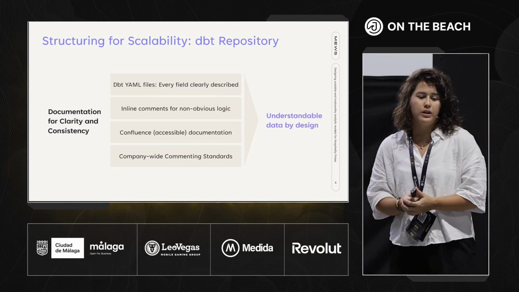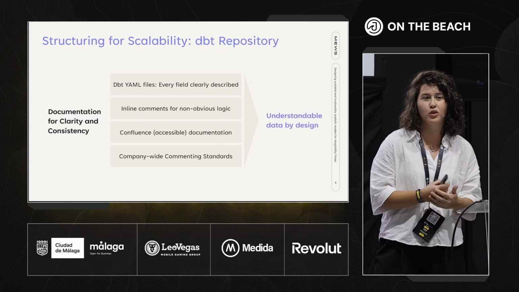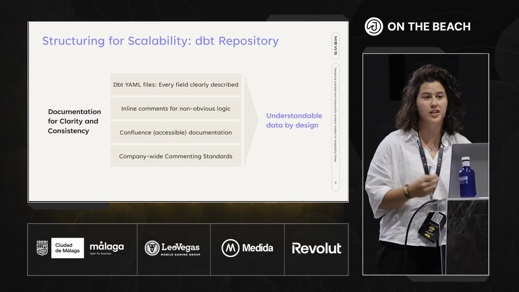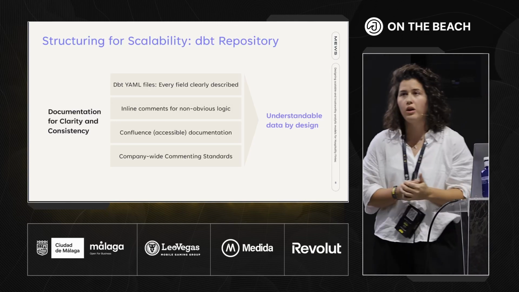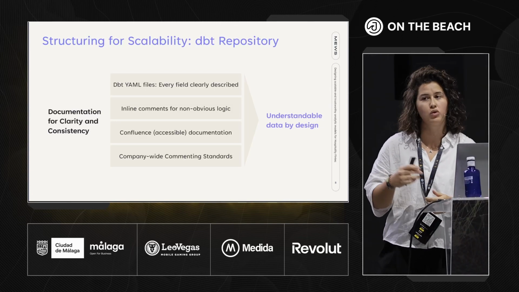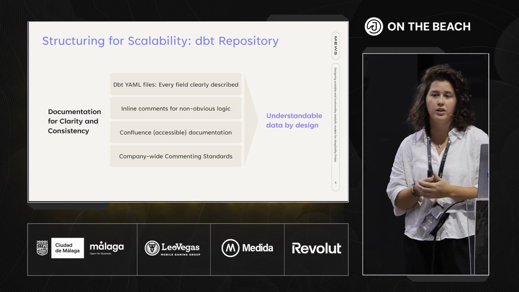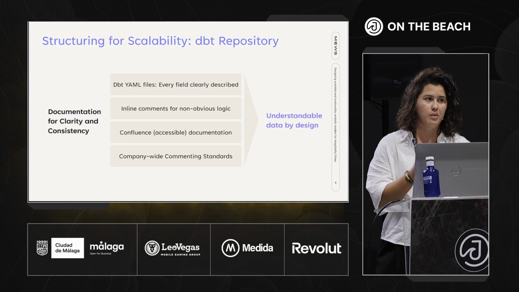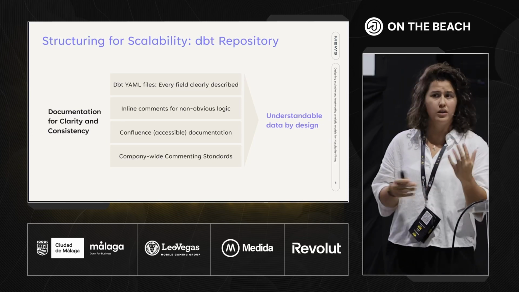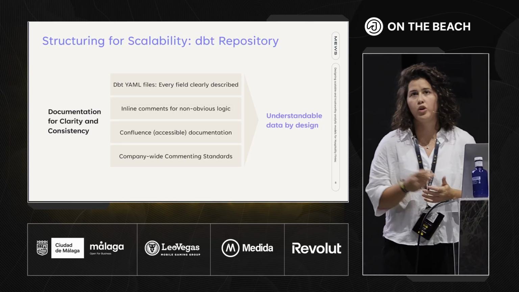One key part also is that these models are understandable, and not only to us, but also to any person that, for example, would look into these models 6 months from now. So that's why we put a lot of attention into commenting and into documentation too. For example, all our fields need to be well documented in our DBT YAML files. Also, if we are doing some transformation that we think is not very intuitive, we would include it with inline commenting. But we didn't stop there.